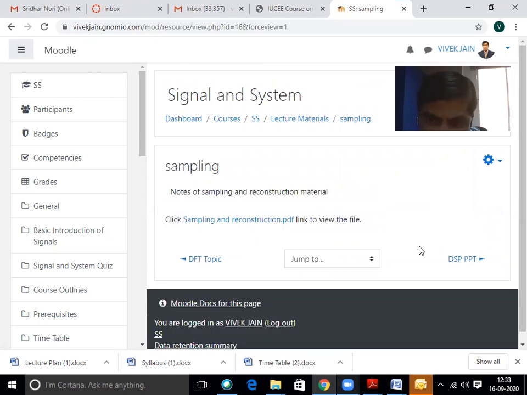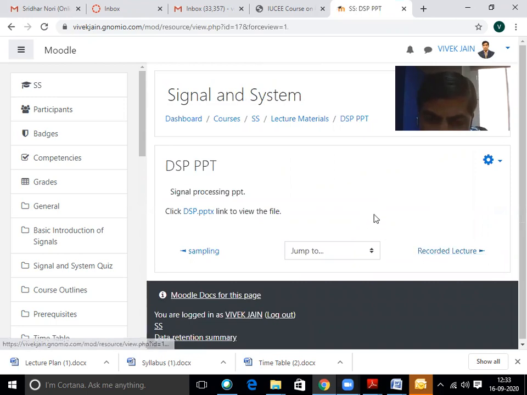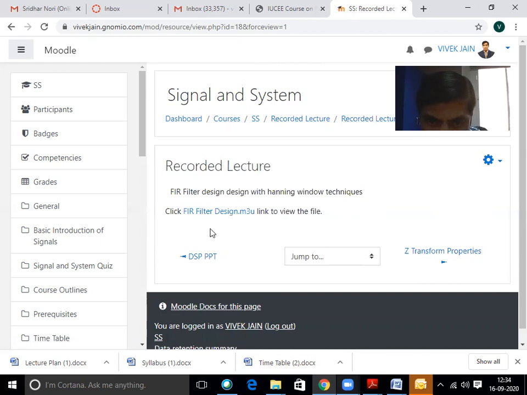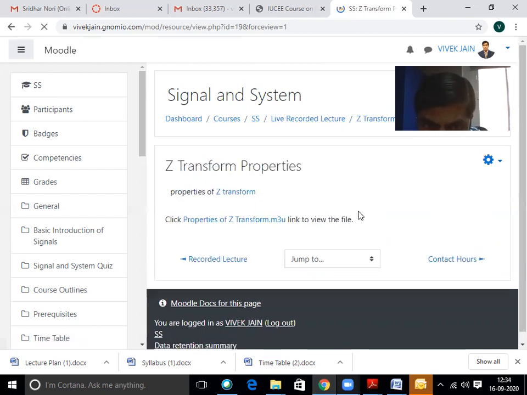There are lecture materials in PDF form and in PPT form. In the PPT form, we provide the DSP basic introduction. In this way, we provide the complete lecture notes to the students in PDF and PPT form. We also provide our recorded lectures on Moodle, like the FIR filter lecture, and live recorded lectures on the Z-transform properties.